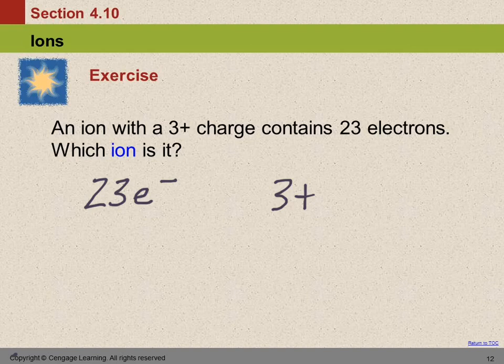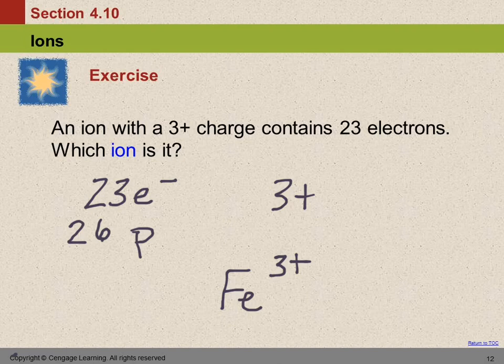So 23 electrons, the protons, there must be 3 more, so it must be 26 protons. That tells us what the element symbol is. We look on the periodic table, 26 is iron. So this is iron, and then we indicate the charge as a superscript to the right, so 3 plus.